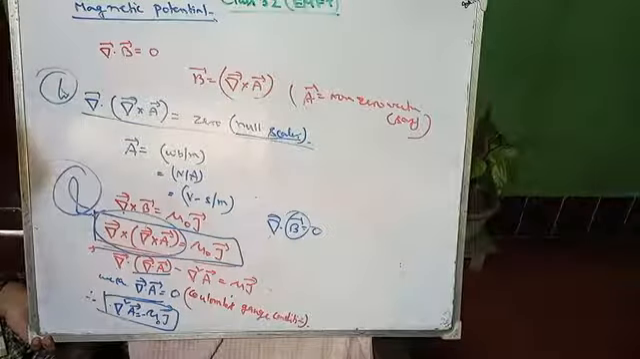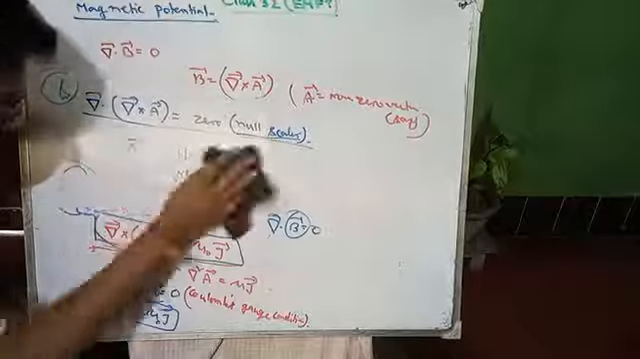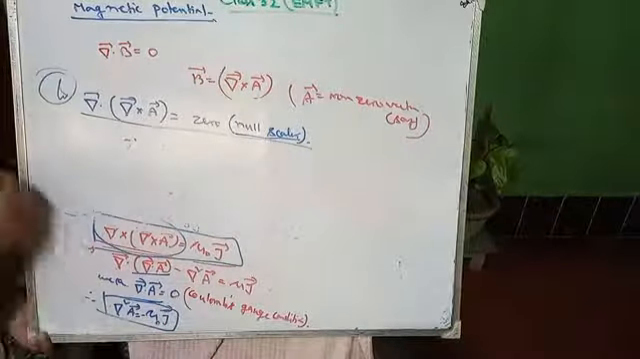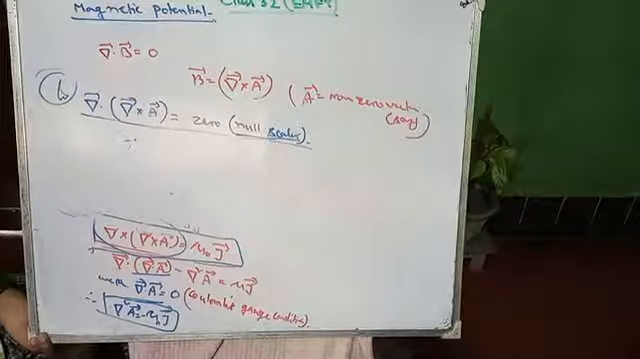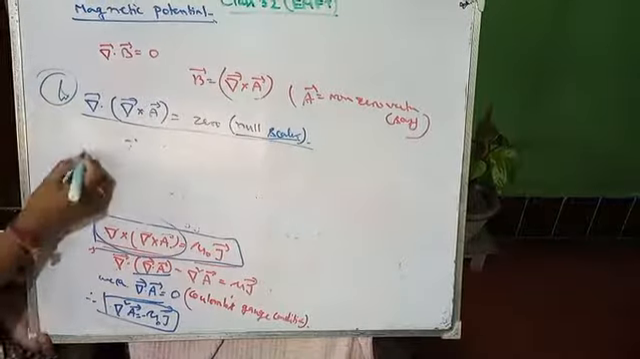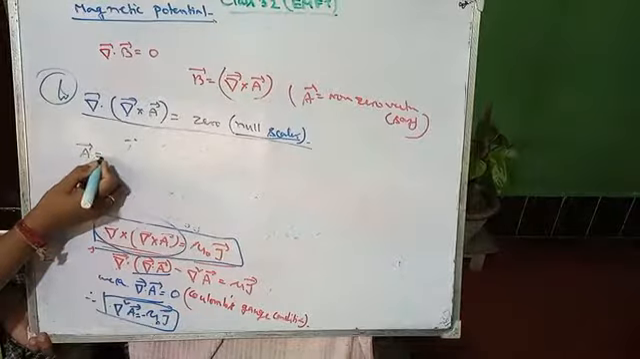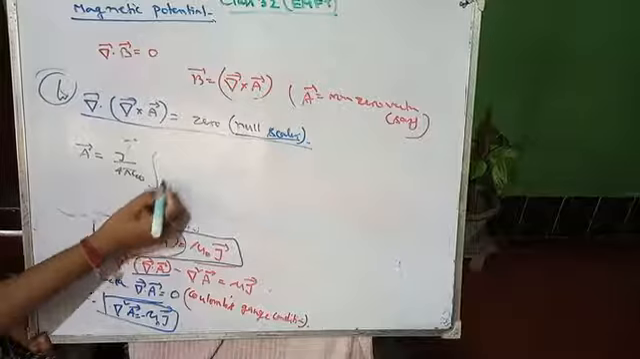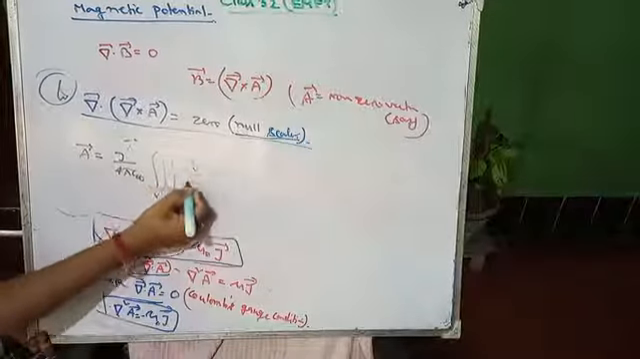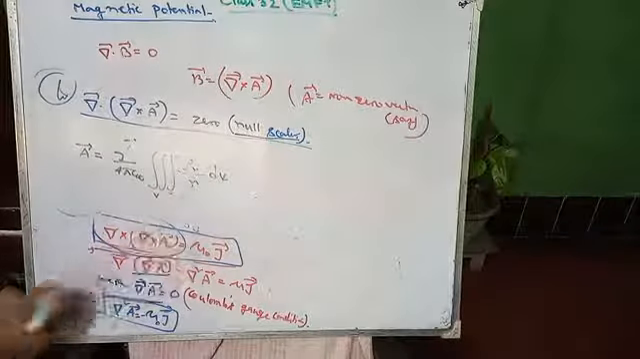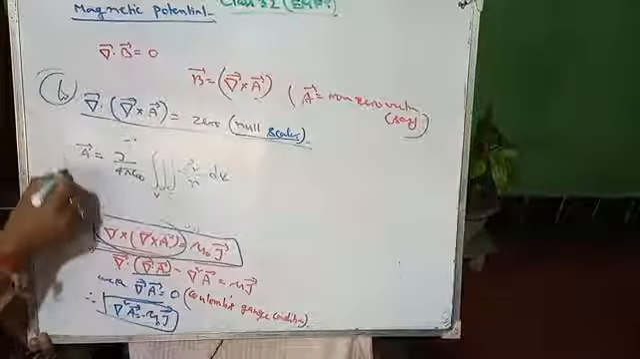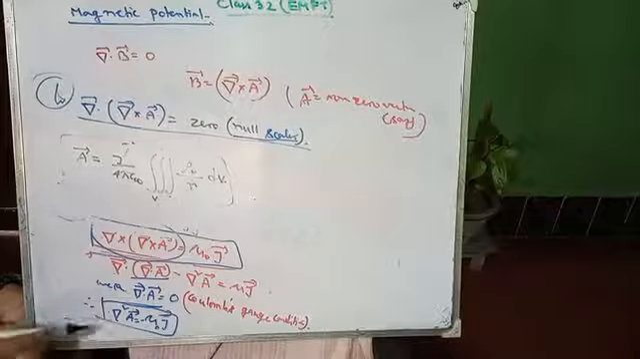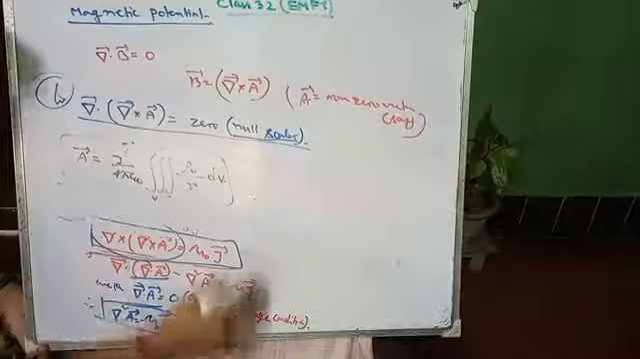Whose solution is A vector equals mu naught by 4 pi triple integration of J by r dv. This is your ultimate definition for A. And here you have to remember this equation and this equation.